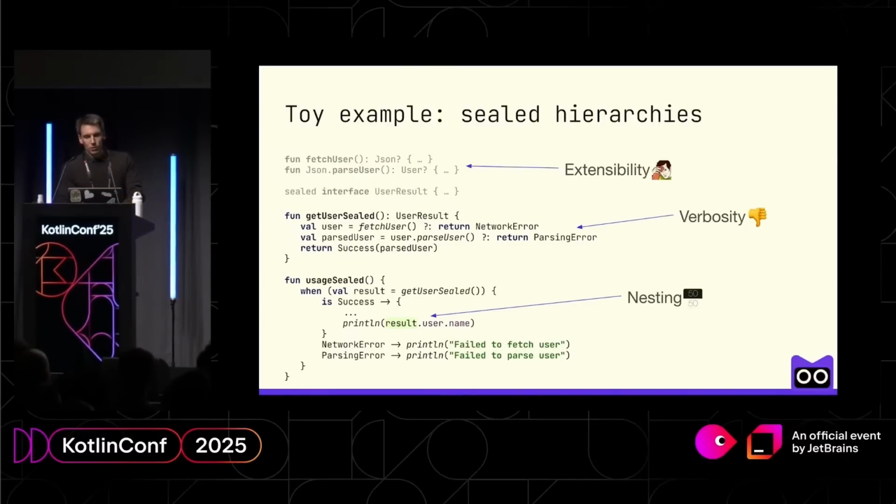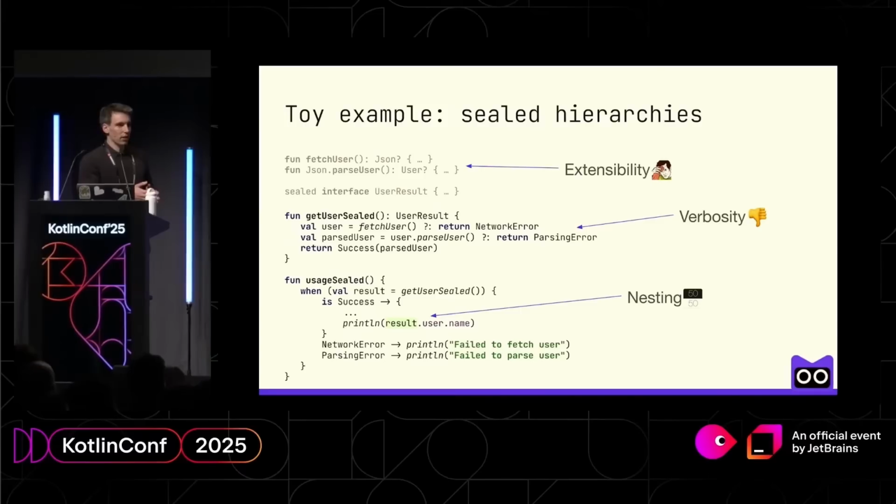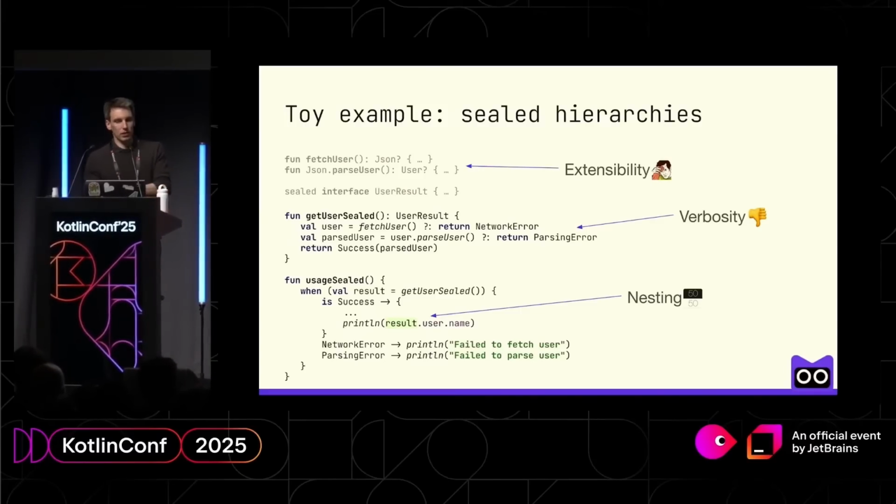We now do not have the ability to do chain calls, so we have to do this classic pattern where we invoke a function, do something about the error, and go on. And plus, we do not utilize our smart casts, and we get this nesting before we can actually get access to the properties of the successful result.